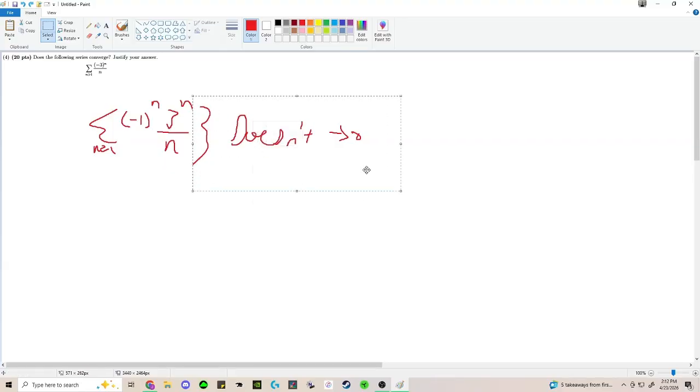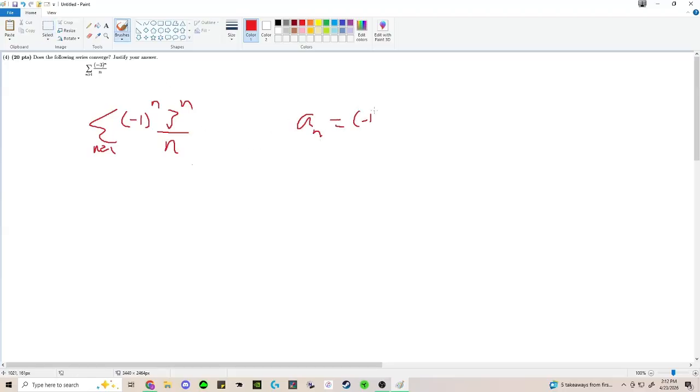All you've got to do here is just say a_n equals (-1)^n, 3^n over n. This guy does not go to 0, right? It's going to be this guy and then this guy and then this guy and then this guy. It's getting infinitely big and small, you know what I mean? So since it doesn't go to 0, we just say by divergence test, it diverges.